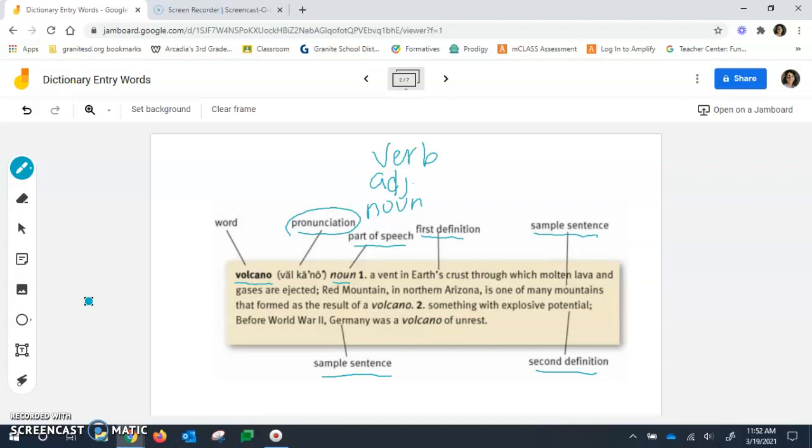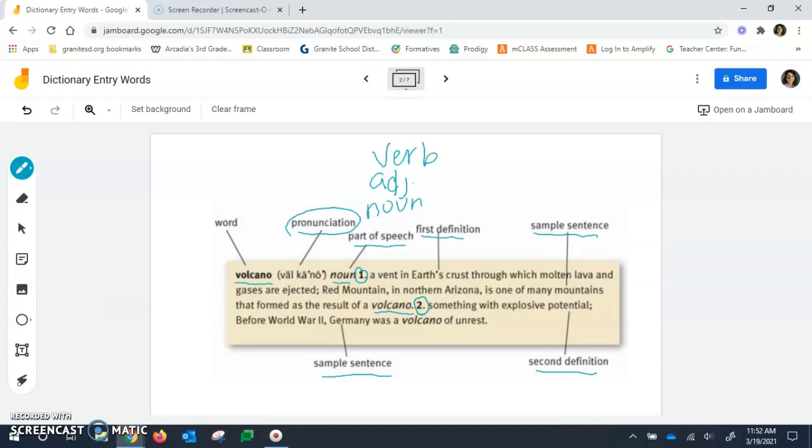Taking a look here at our first definition, it's a vent in Earth's crust through which molten lava and gases are ejected. So that's the first definition of the word volcano. And here's our sample sentence. Red Mountain in northern Arizona is one of many mountains formed as a result of a volcano. So it uses the word volcano with that definition in that sentence there.